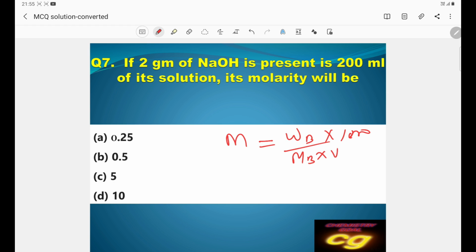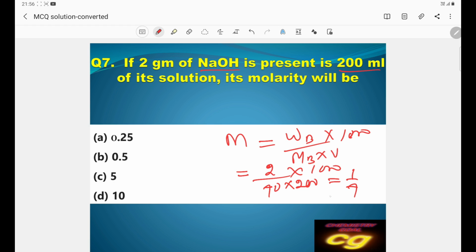Here, as per the question, molarity is asked, so WB is 2 gram and the molar mass of NaOH is 40. So it is 40, and the volume is 200 ml as per the question, into 1000. If you apply it and cut it, it will be 1 by 4.